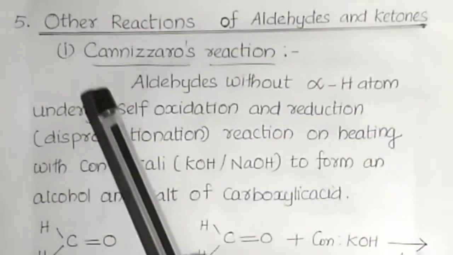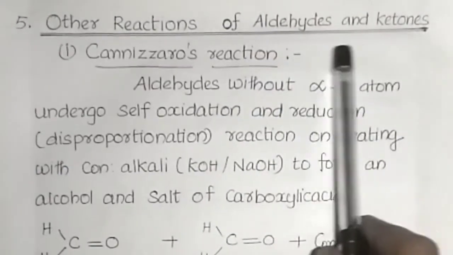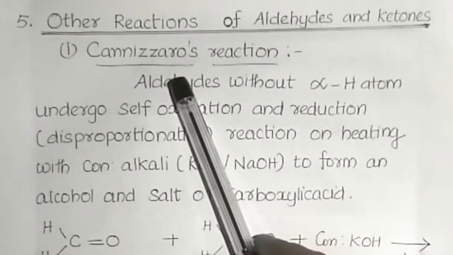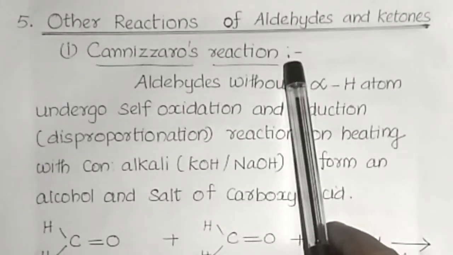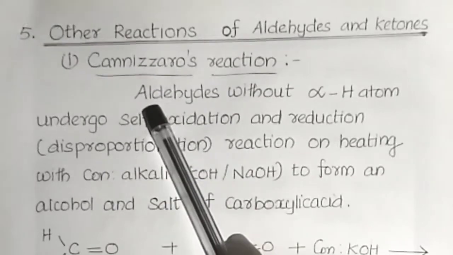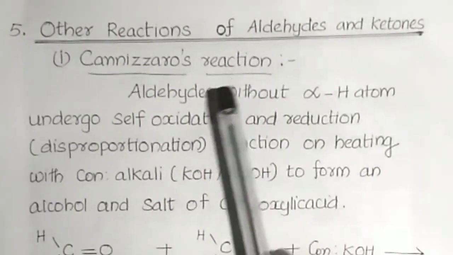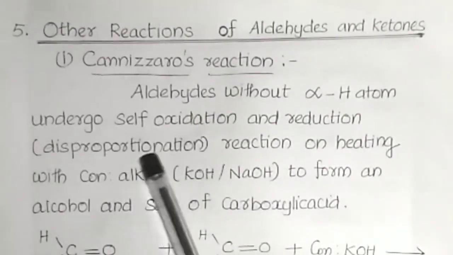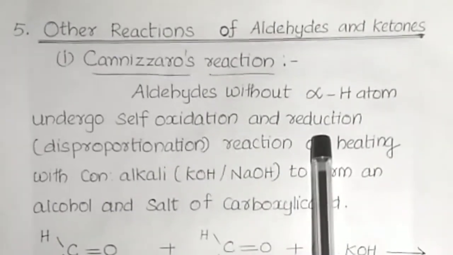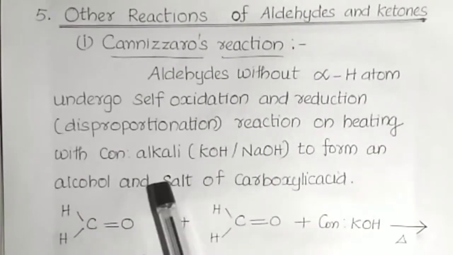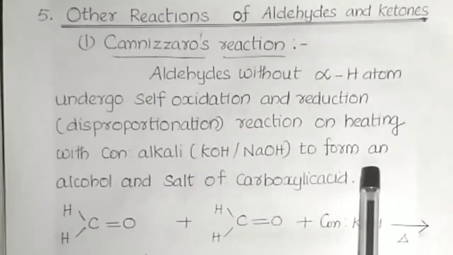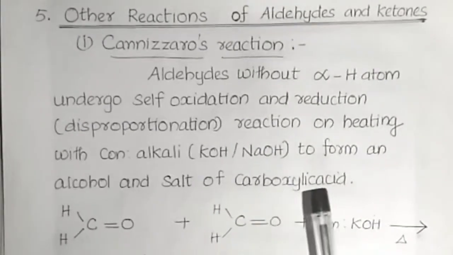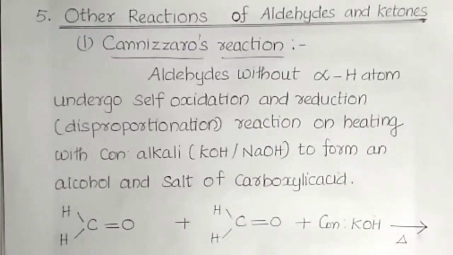Next, we discuss the other reactions of aldehydes and ketones. In the previous class, we discussed up to the aldol condensation reaction. The other reactions involve, first, Cannizzaro's reaction. Aldehydes without alpha hydrogen atom undergo self-oxidation and reduction on heating with a concentrated alkali to form an alcohol and a salt of carboxylic acid. This reaction is known as Cannizzaro's reaction.